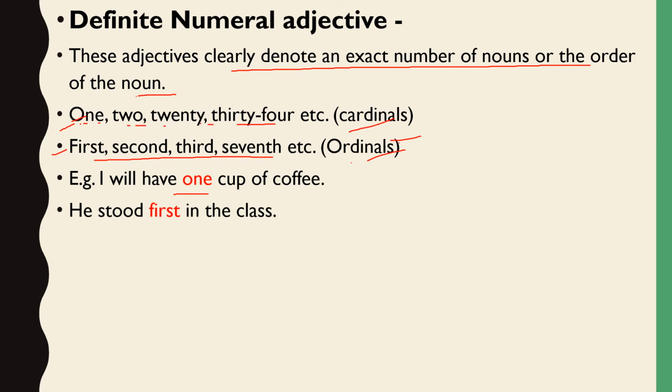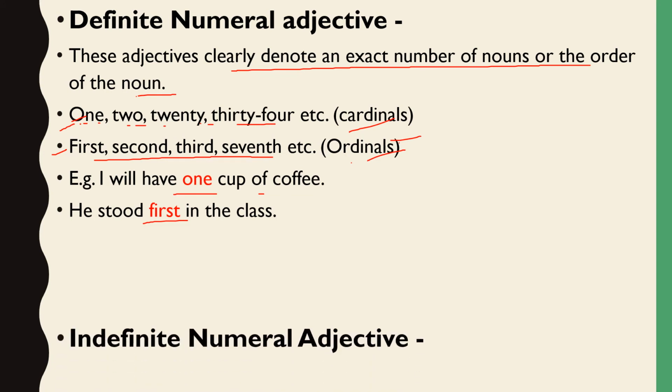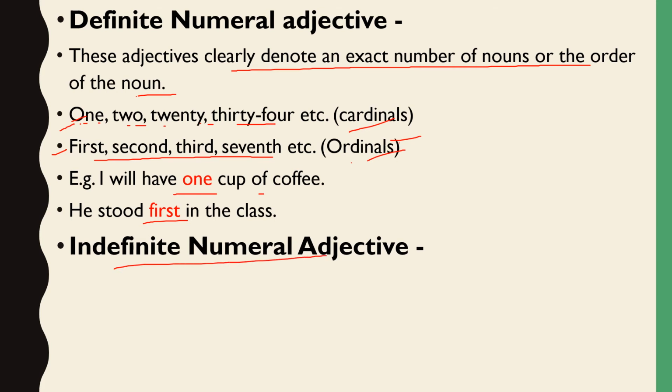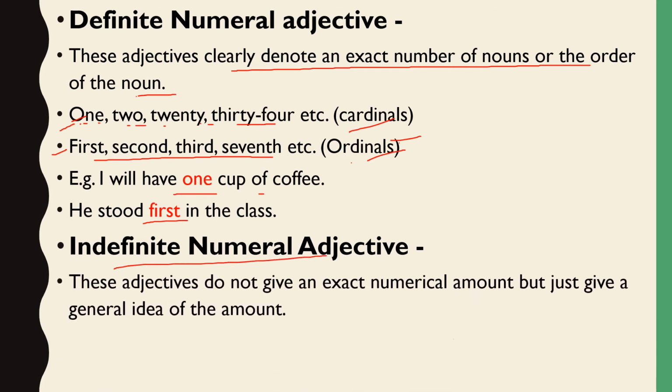I will have 1 cup of coffee. He stood first in the class. Clear? Next is indefinite numeral adjective. And what is that? These adjectives do not give an exact numerical amount, but just give a general idea of the amount. They are not like definite numeral adjectives because those tell us about the exact number, whereas indefinite ones don't tell us about the exact number, they just give us a general idea about the amount.